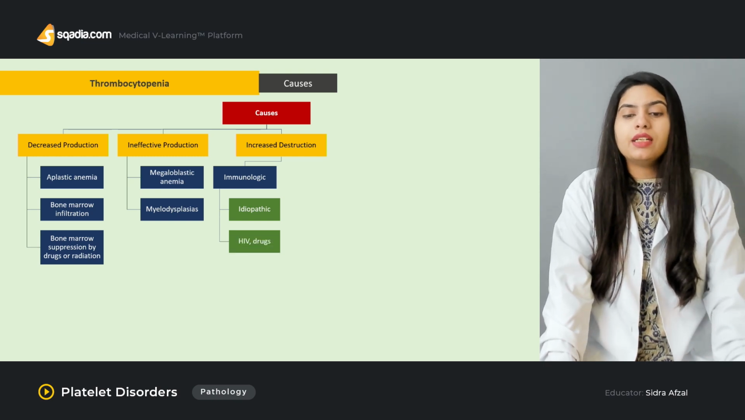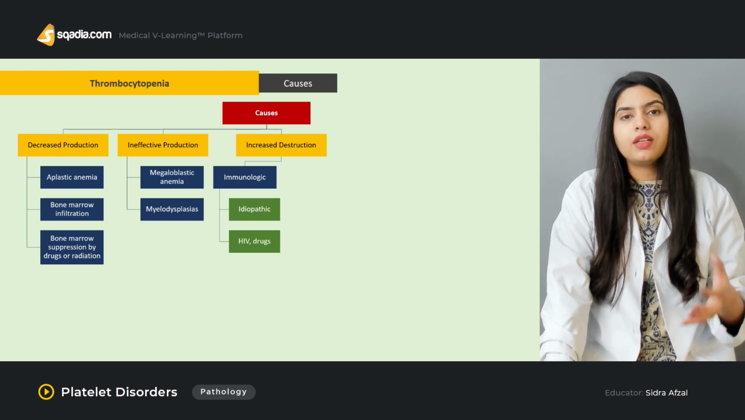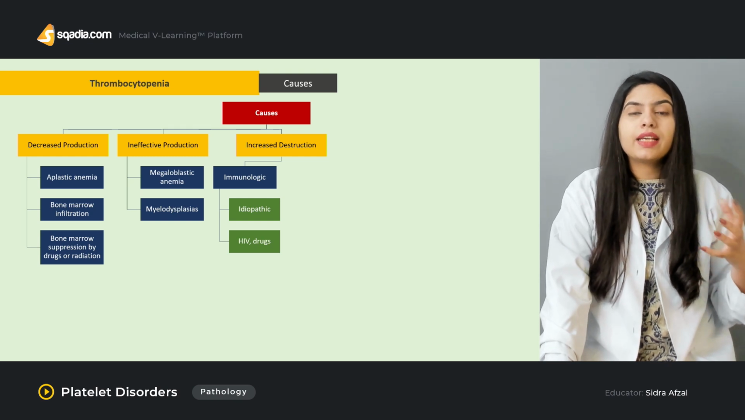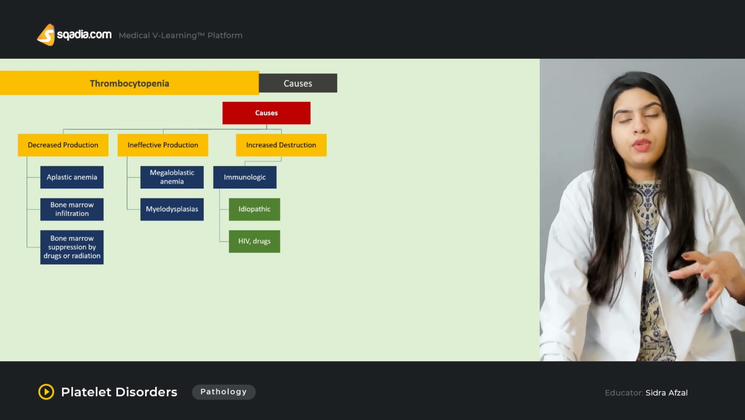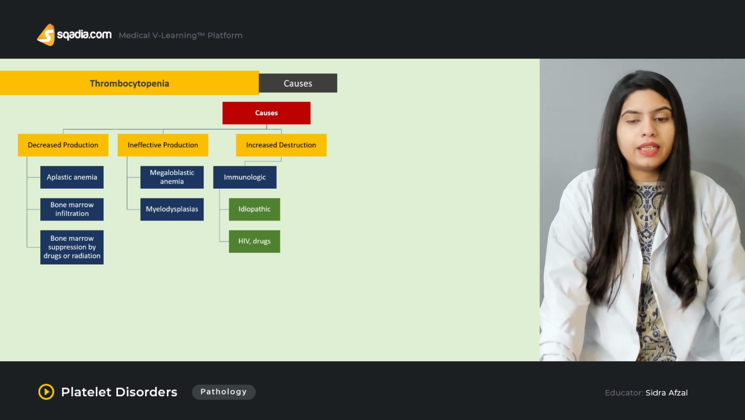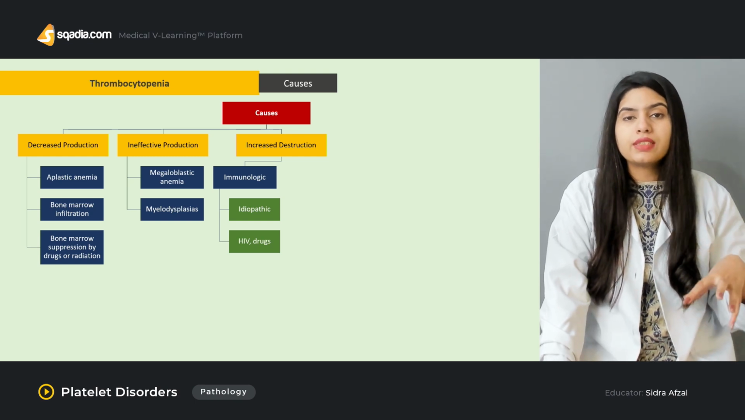Then there can be HIV, and drugs can be responsible for this. HIV is responsible for the increased destruction of the platelets because it can cause infection of the bone marrow. And when it causes infection of the bone marrow, obviously it can affect the production of the platelets. And the drugs that we use to treat HIV can also suppress or destroy the platelets that are being produced.